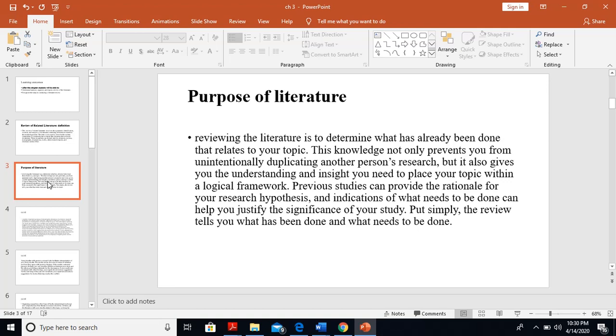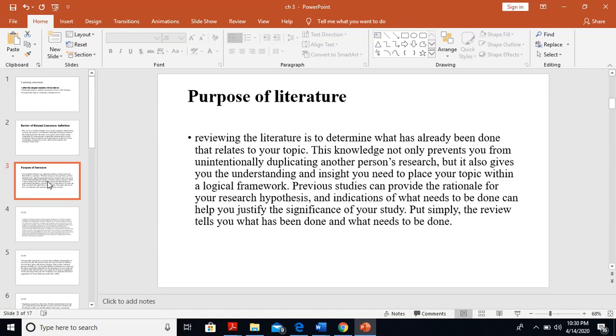Purpose of literature review. Reviewing the literature is to determine what has already been done that relates to your topic. This knowledge not only prevents you from unintentionally duplicating another person's research, but it also gives you the understanding and insight you need to place your topic within a logical framework.